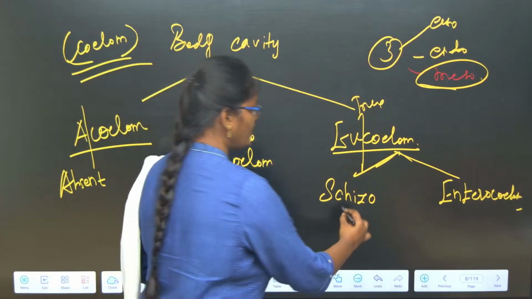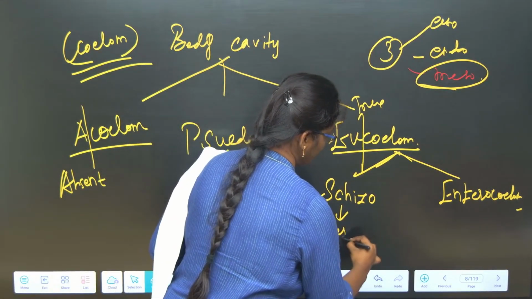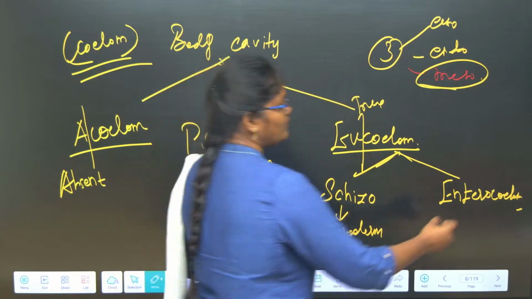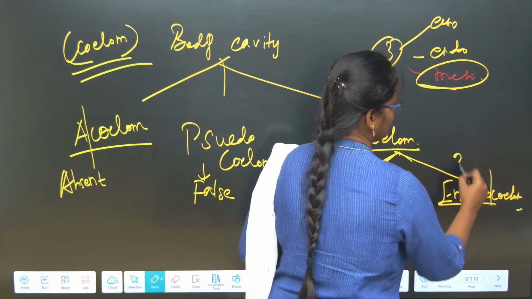If the body cavity is arising by splitting the mesoderm, it is called a schizocoelomate. If the word entero means gut.